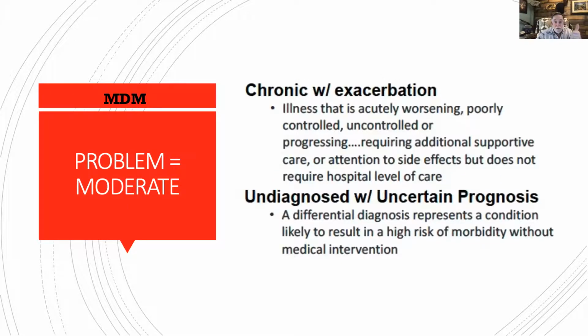Moderate chronic condition would be something that's worsening or poorly controlled, or I'm just not doing a good job of taking care of it. Or it could be an uncertain or undiagnosed prognosis. We're not exactly sure what's going to happen with this particular patient. Now, that would be moderate for chronic.